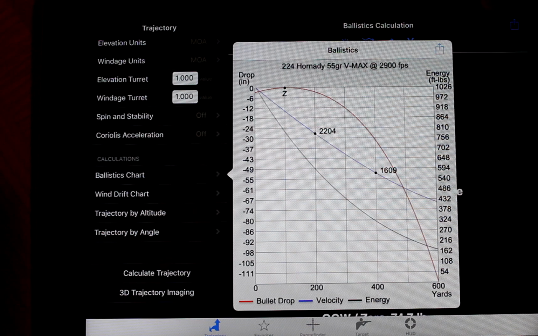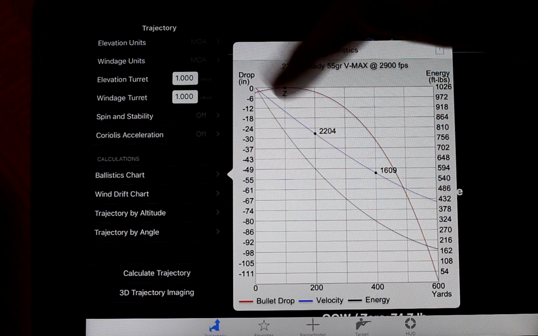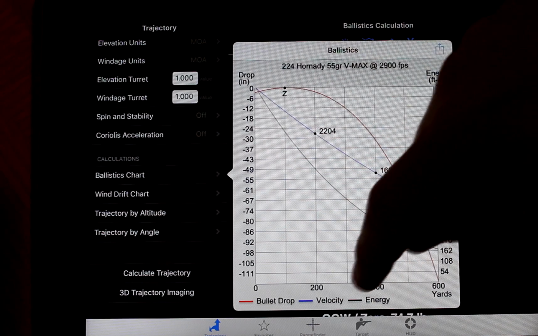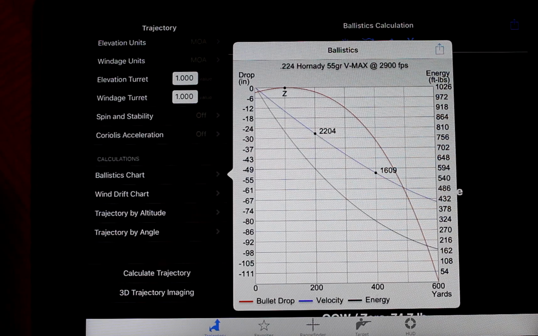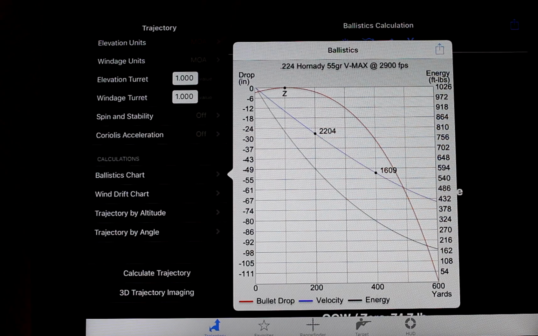The 25-yard increments, I guess those are just invisible points on each of these lines. They're not showing up down here. That's my guess. I'm not sure. What else here? I guess that's it.